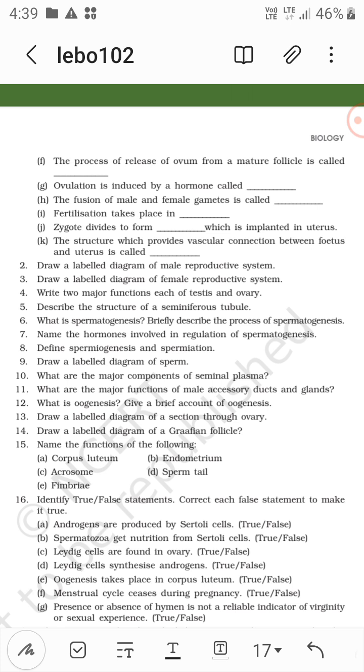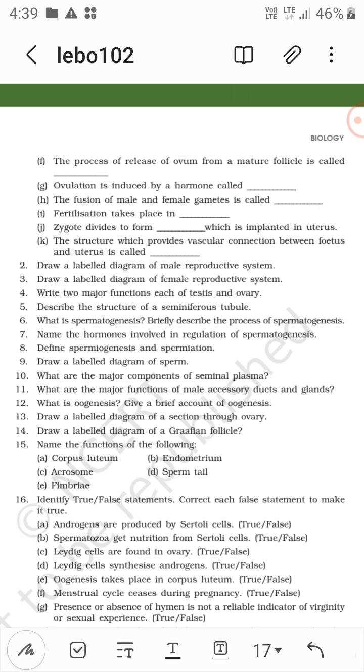Okay, so what is oogenesis? It is the formation of the mature female gamete. Give a brief account of oogenesis. First is the primary oocyte, then secondary oocyte. The primary follicles give rise to secondary follicles, then tertiary follicles, then giving rise to the ovum.